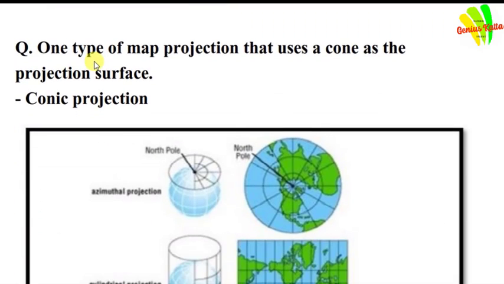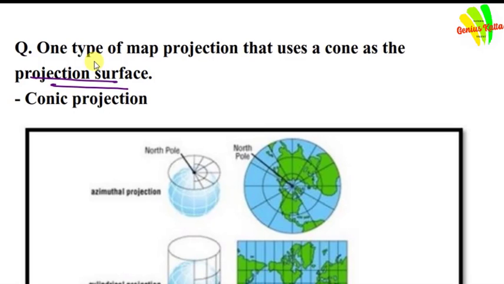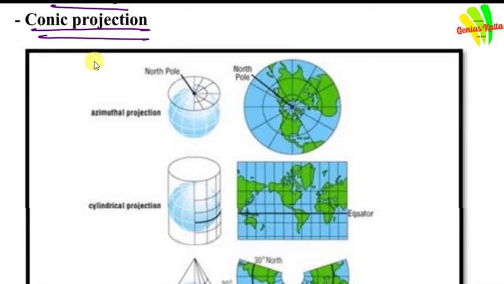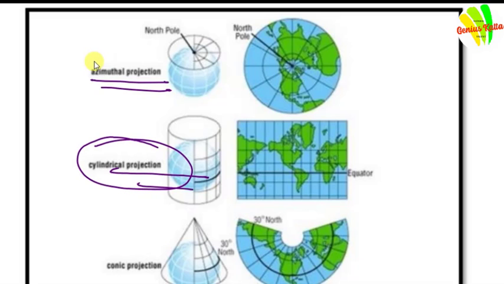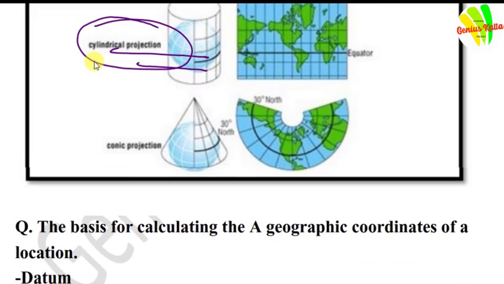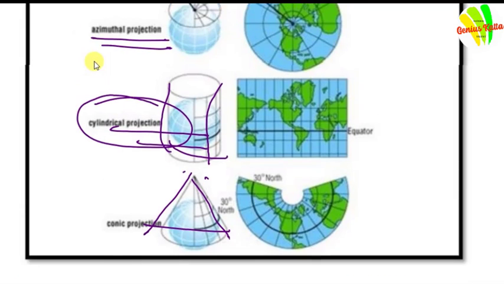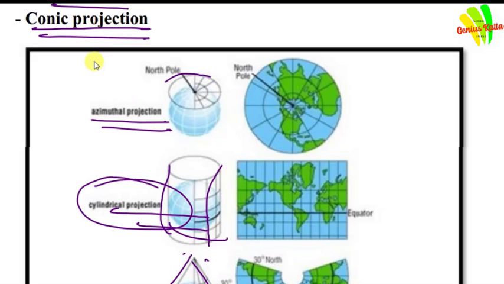One type of map projection that uses a cone as the projection surface. Friends, here is a hint for you. Conic projection. Here we are providing the diagram. Azimuthal projection. Next, cylindrical projection. And next, conic projections. This is the cone, this is the cylinder, and this is the azimuthal projection.